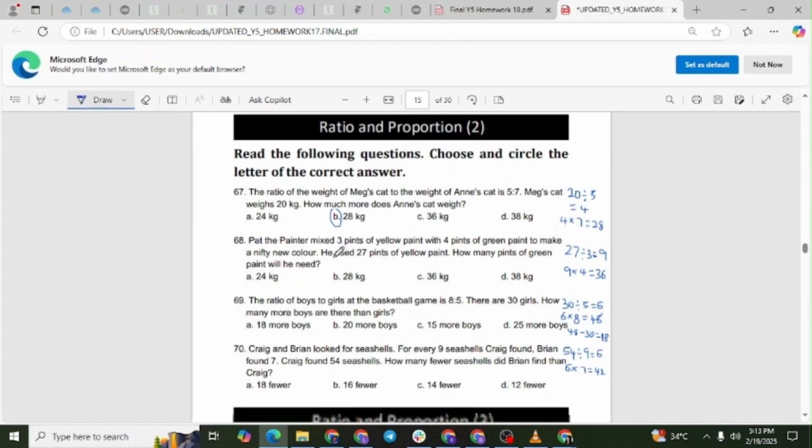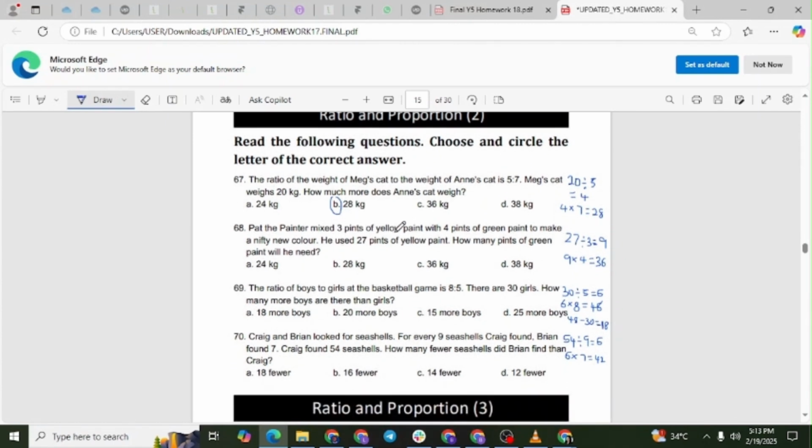Question 68. Pat the painter mixed 3 pints of yellow paint with 4 pints of green paint to make a new color. He used 27 pints of yellow paint. How many pints of green paint will he need? The correct answer is option C, 36 pints.